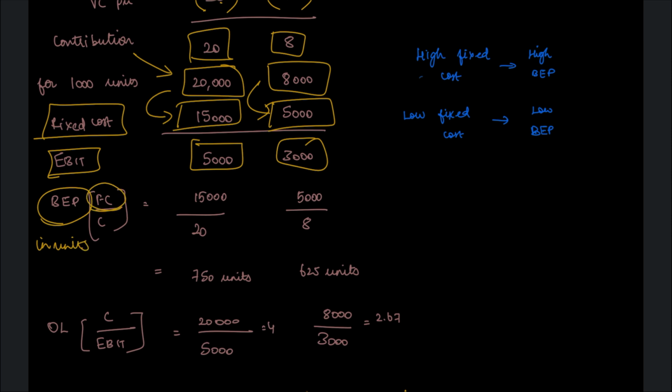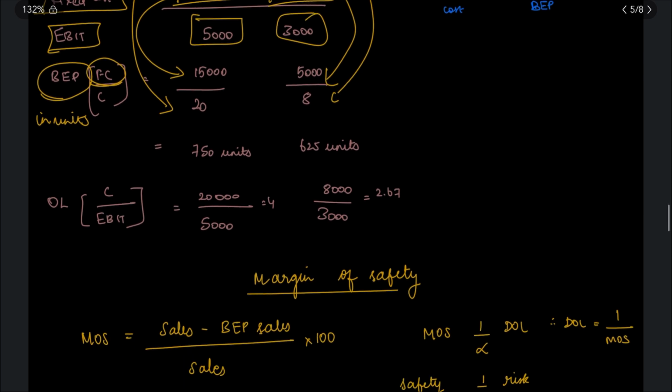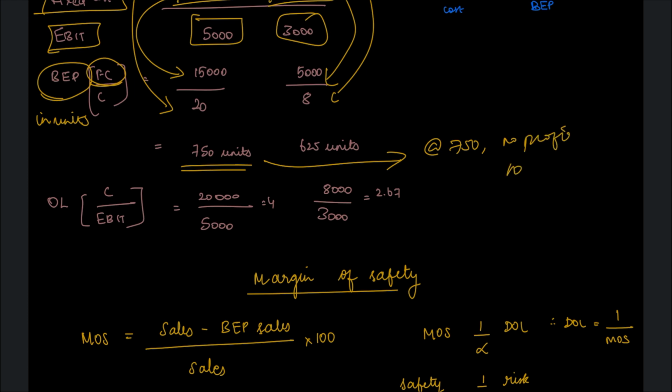Now, how to calculate BEP in units? Your total fixed cost is 15,000 and your contribution per unit is 20. Similarly, here also it is 5,000 and it is 8. Now your BEP will be 750 units. That means at 750 units, you don't have any profit or any loss.